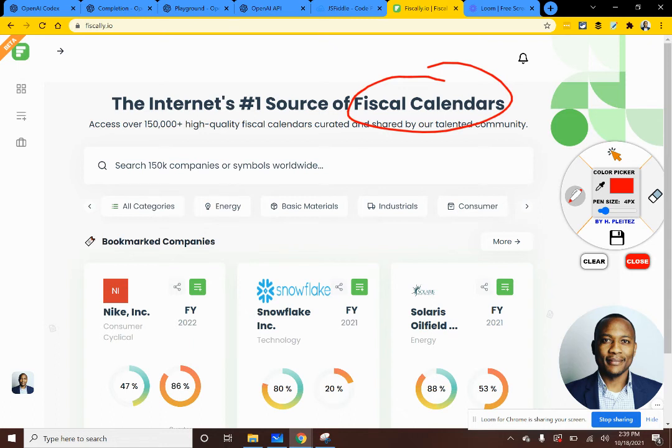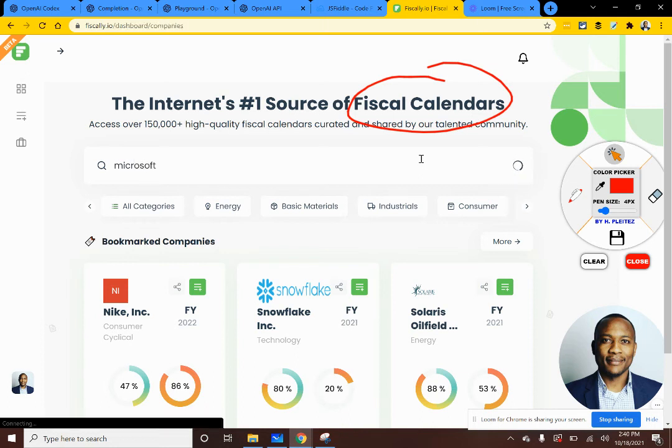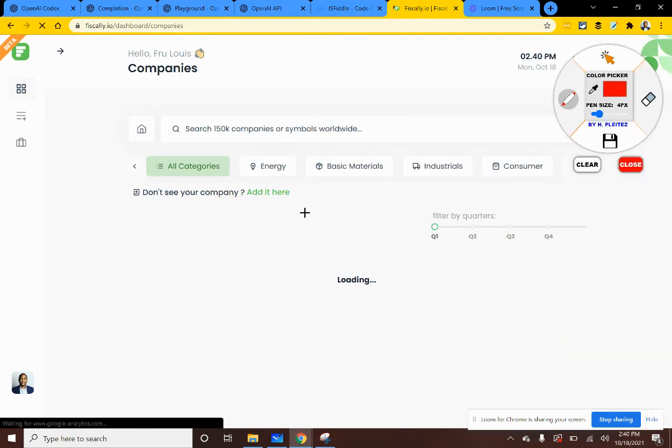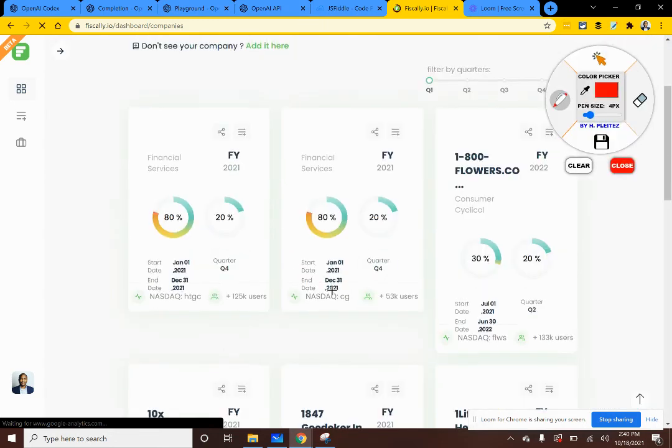So anybody can come here and search it. So you might want to search for the physical calendar for Microsoft, as an example. Physically.io allows you to do that. So you can search for Microsoft. And with any luck, we should see the physical calendar showing up here. Let's just close this. The physical calendar for Microsoft would show up here on the screen.